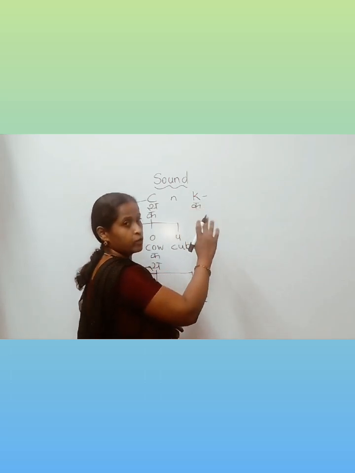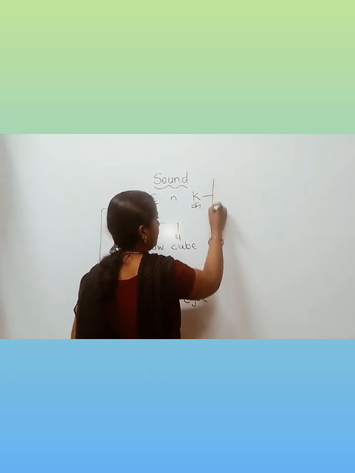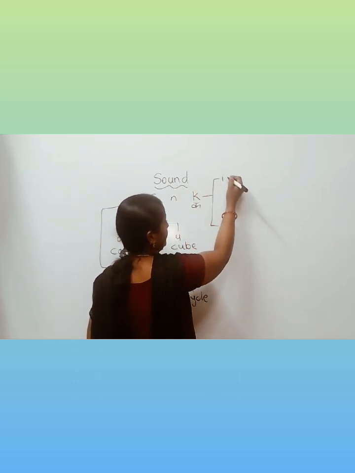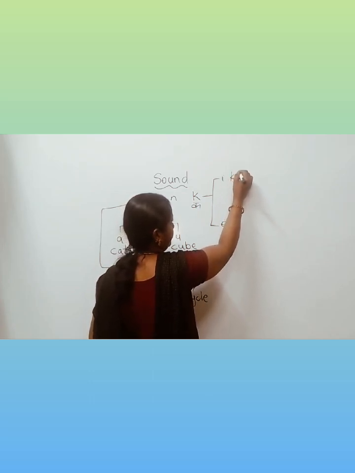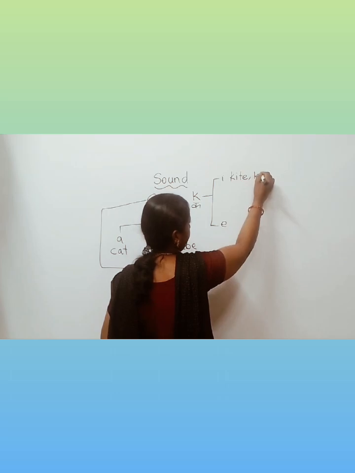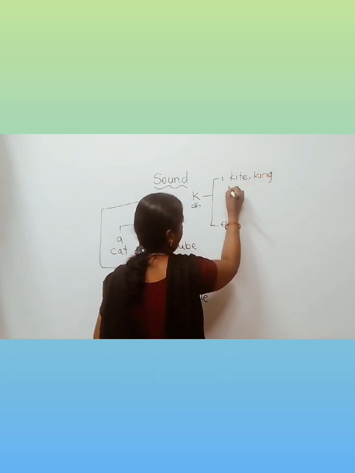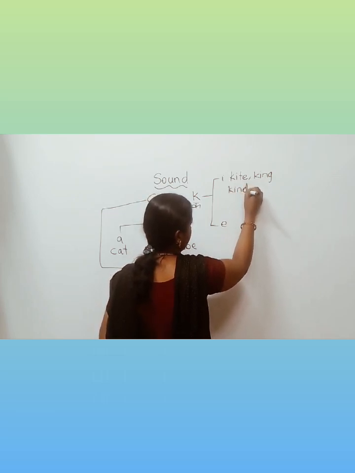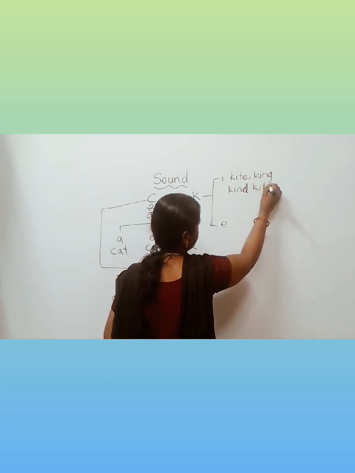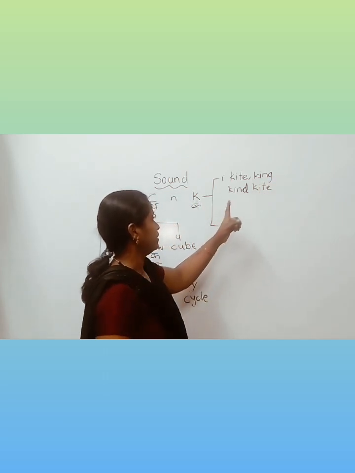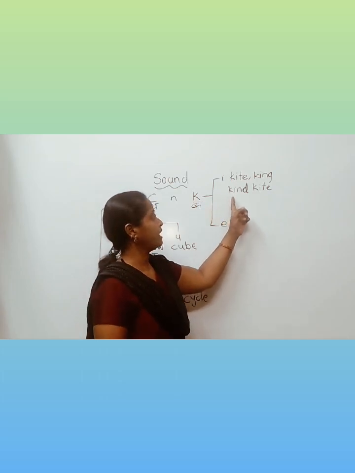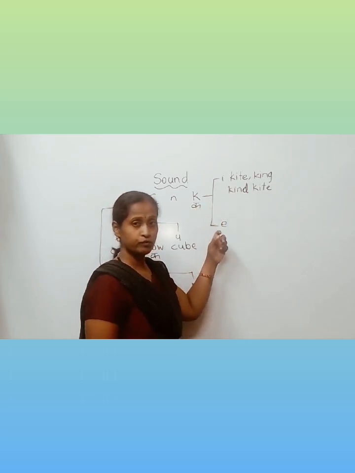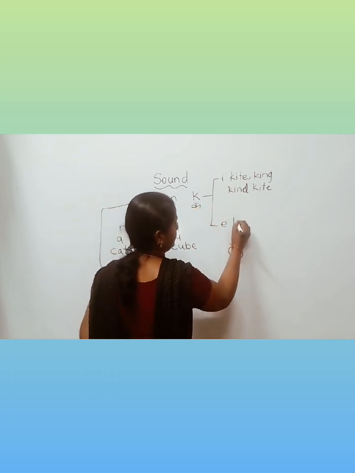If the letter K goes with the vowels I and E. Letter K with I we have kite, king, kind, kid and many others. So if the letter K goes with vowel I, it is always read as K.